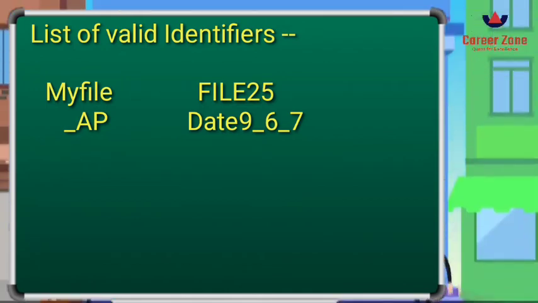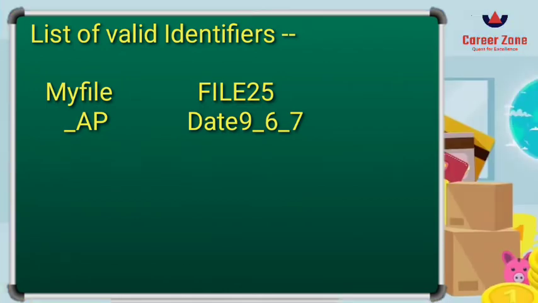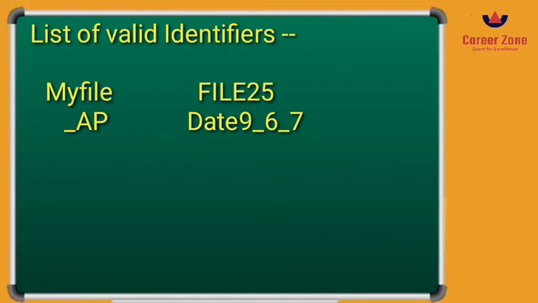Students, let us see the example here of a valid identifier. You can see I have written here myfile. That is a combination of alphabets, small and capital, so that is a valid one. The second one contains a number as well, but it is not starting with a number. That is why it is a valid identifier. The third one starts with an underscore sign.